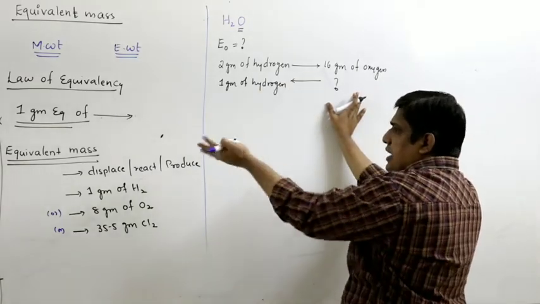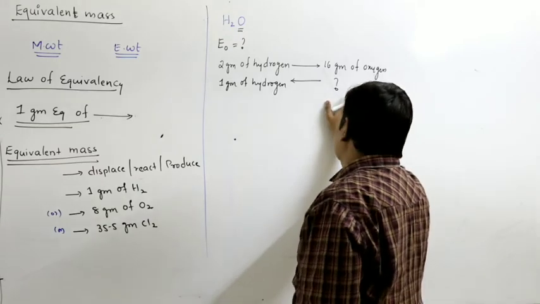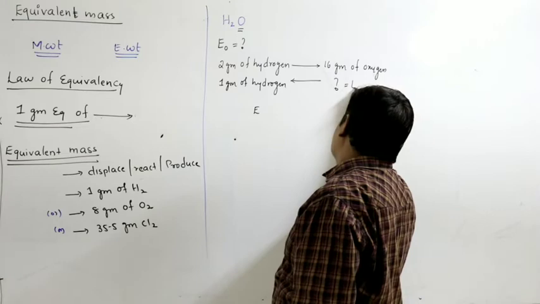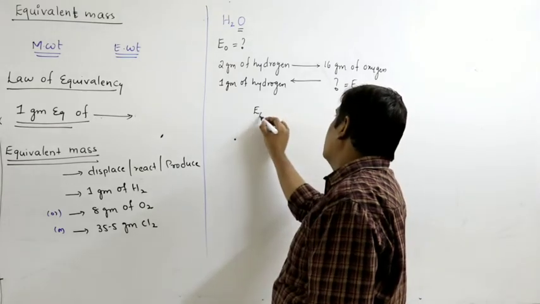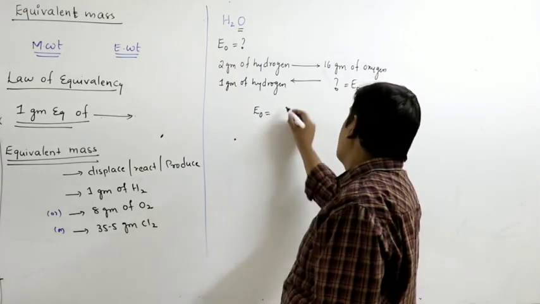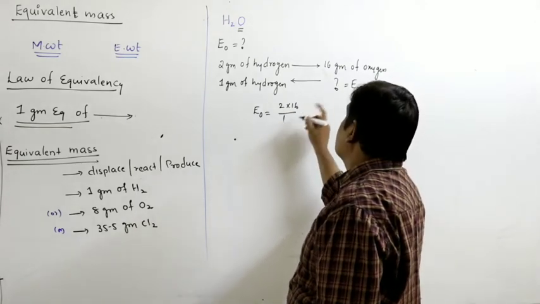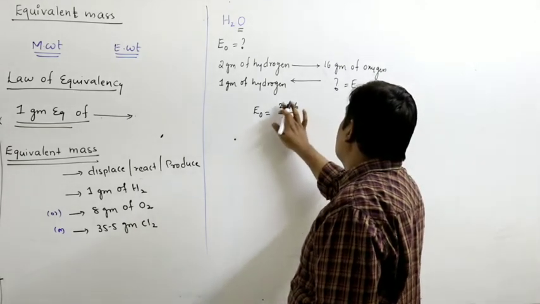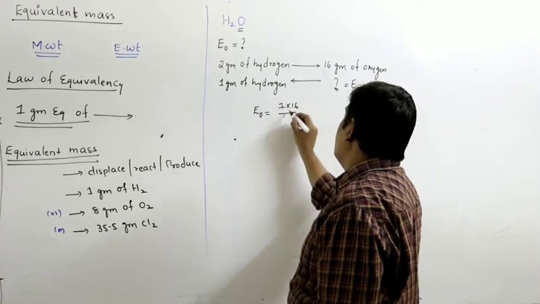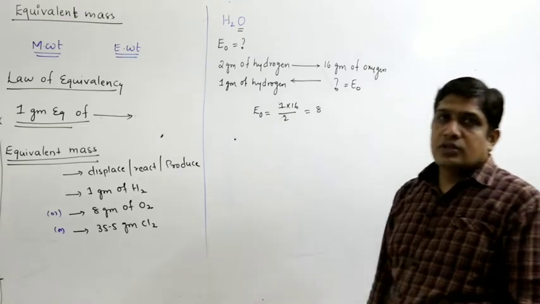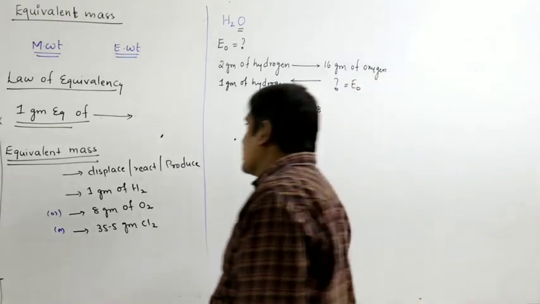So cross multiply: equivalent weight of oxygen is 1 into 16 by 2. So we will get 8. So equivalent weight of oxygen is 8.